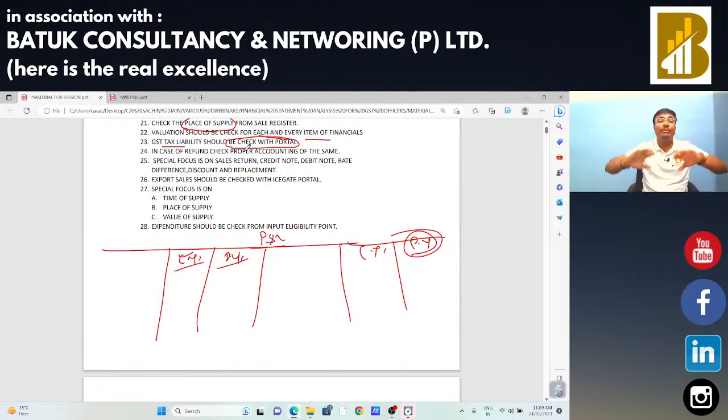कई बार क्या होता है, मैक्सिमम केसेस में हमने ये देखा है कि ड्यूरिंग द ट्रांसपोर्टेशन वो गुड्स को रिटेन कर लेते हैं, and they are going to raise the demand and the taxpayer is going to pay the same in the electronic cash ledger, but the departmental authority is not going to adjust the same. Balance is still available in the electronic cash ledger. 1 year, 1.5 year, 2 year बाद में क्या होता है, उसको हम लोग एडजस्ट कर देते हैं सेल्स से, and the demand is already raised in the electronic liability register.